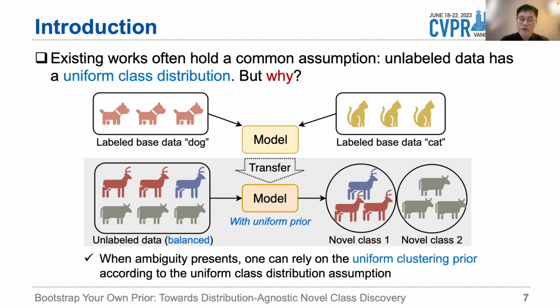But why is the uniform class distribution a common assumption? The short answer is, this is a huge simplification of the problem such that we can focus more on how to transfer the knowledge from base data to novel data. For example, when ambiguity presents, one can rely on the uniform clustering prior according to this uniform class distribution assumption.